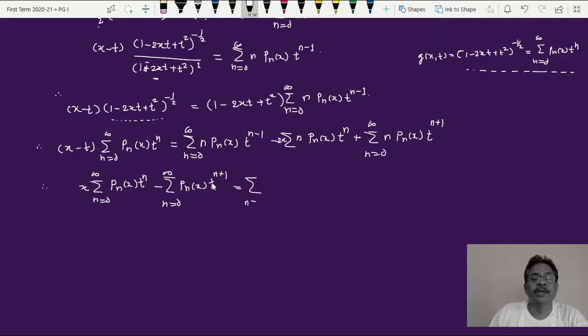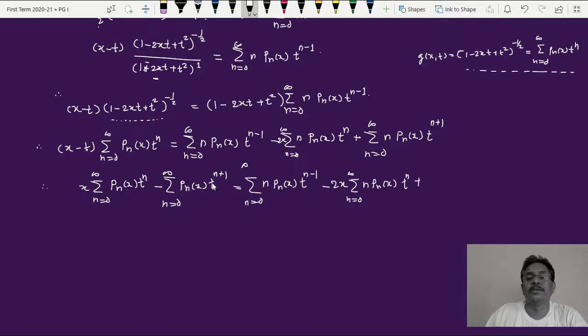n equal to 0 to infinity, then it is n times Pn of x into t raised to n minus 1, minus twice x summation n equal to 0 to infinity. Here also you should write 0 to infinity, every time it is the same, n times Pn of x into t raised to n, plus summation n equal to 0 to infinity n times Pn of x into t raised to n plus 1. Call this equation 2 now.